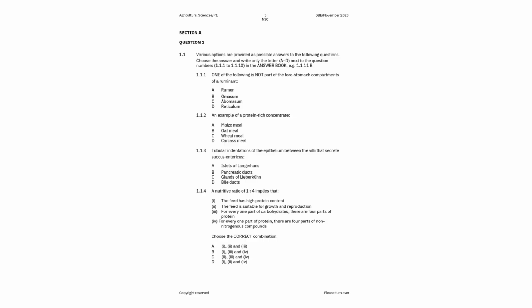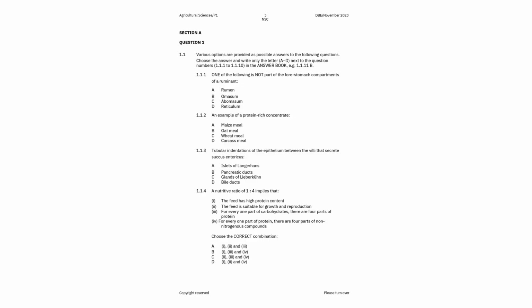Then a nutritive ratio of 1 is to 4 implies that, so you've got four statements, right? 1, the feed has high protein content. 2, the feed is suitable for growth and reproduction. 3, for every 1 part of carbohydrates, there are 4 parts of protein. 4, for every 1 part of protein, there are 4 parts of non-nitrogenous compounds. So here are the options that you are given.